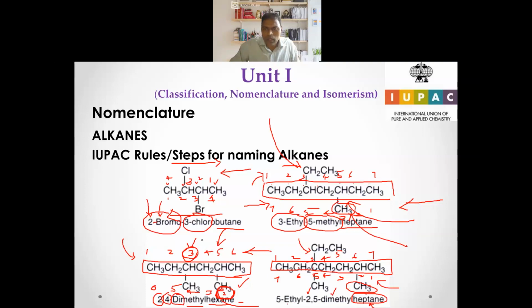So we are naming this like 5-ethyl. To the fifth position an ethyl group is attached, right? 5-ethyl, and again to the fifth carbon a methyl group is attached, and to the second carbon, again a methyl group is attached. So there are 2 methyl groups, that's why it is dimethyl heptane. So it is 5-ethyl-2,5-dimethyl heptane. That is how you name that, right?